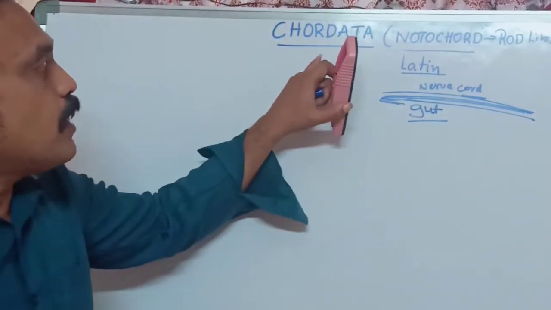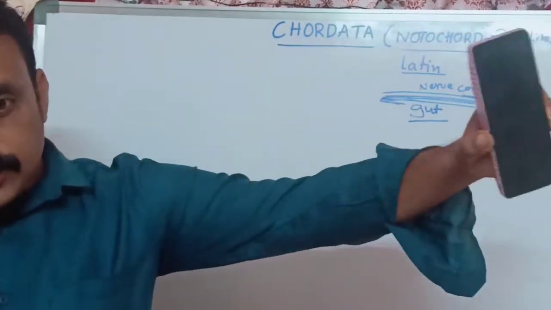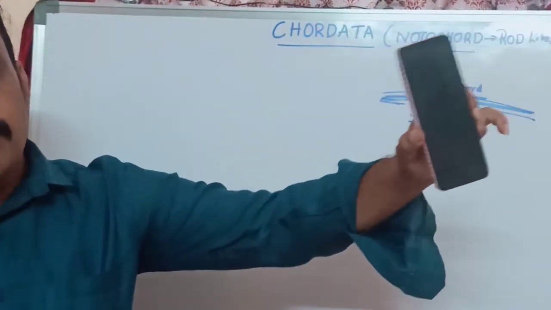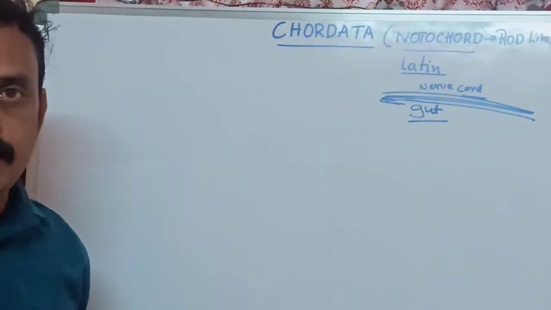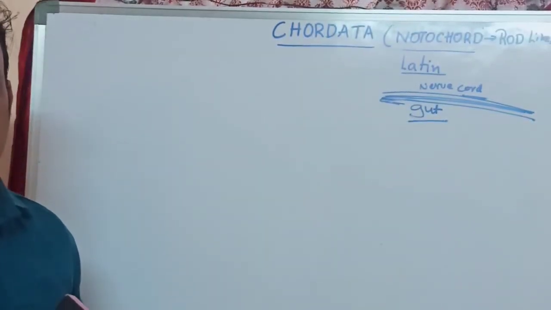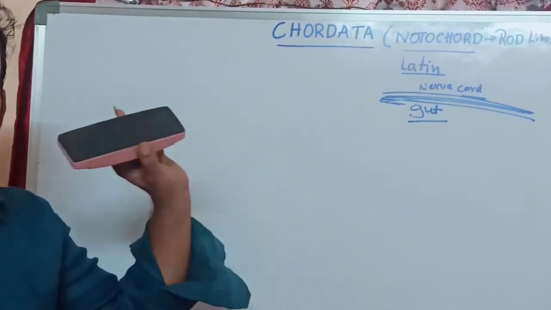In some chordates it is present only in part of their lifetime, for example in some of them. We will discuss that later. First of all, you have to remember what chordata is.